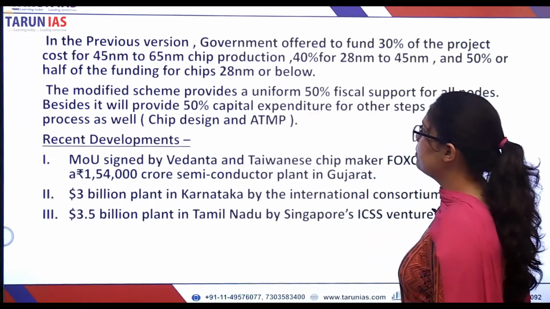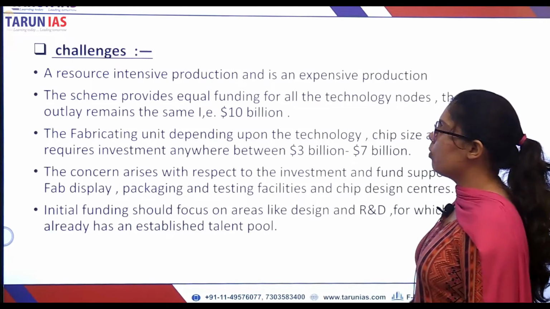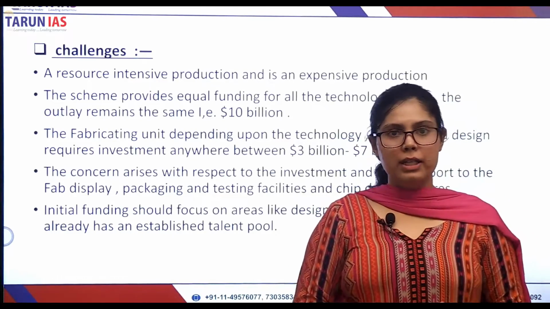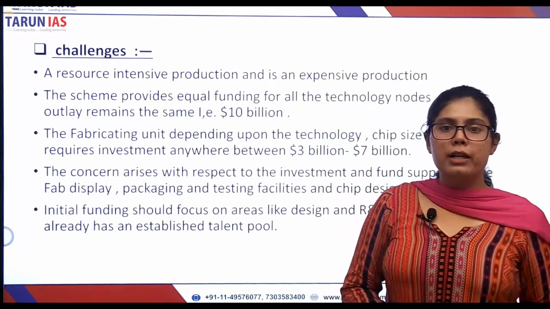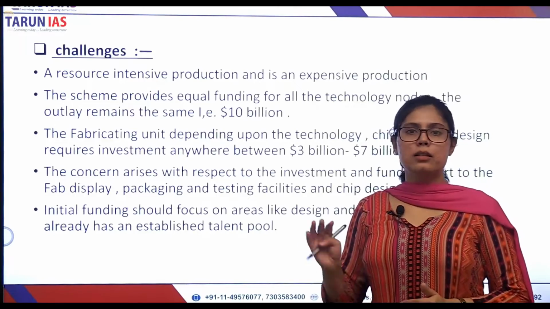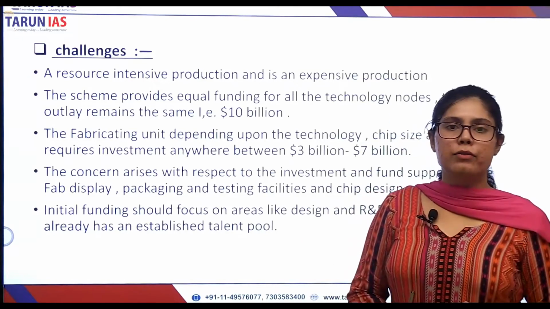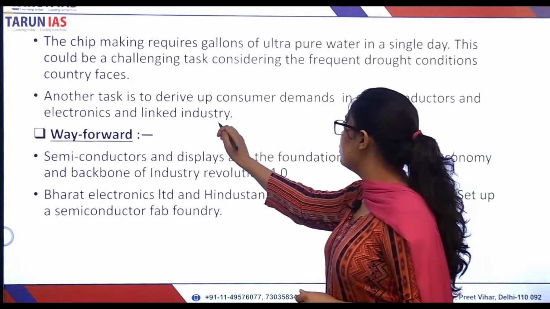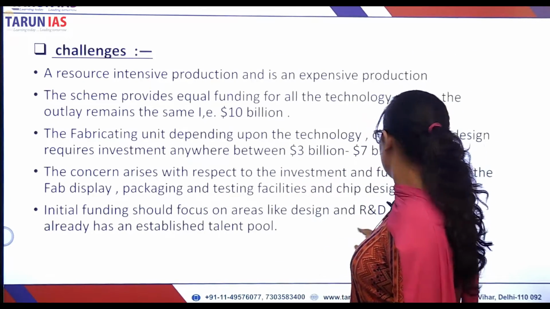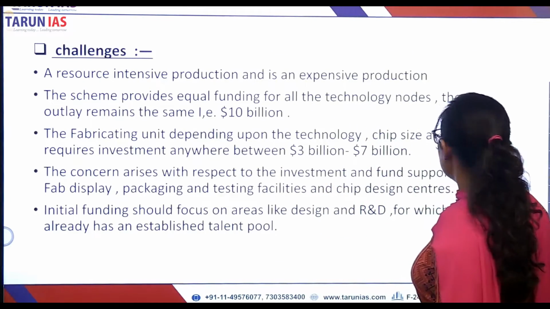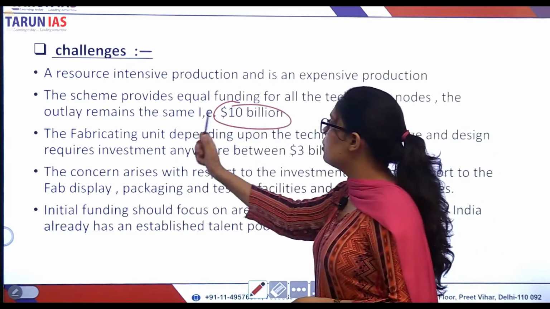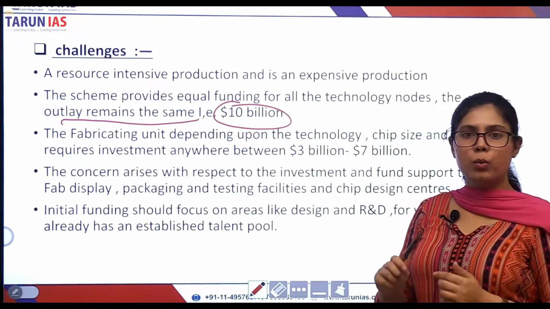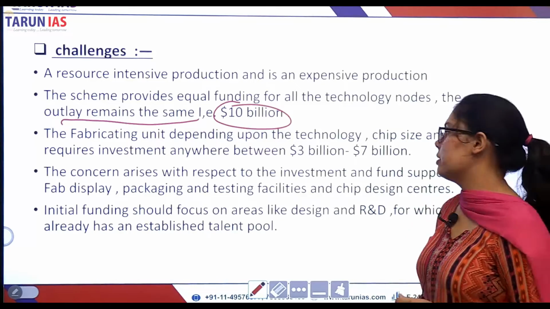Now let us move on to the challenges which the semiconductor industry faces. The first challenge is the funding, the fiscal support. The Government of India has made some changes in the scheme. However, the outlay of 10 billion US dollars remains the same. The government of India has done away with the subheadings, the internal differentiation, right?